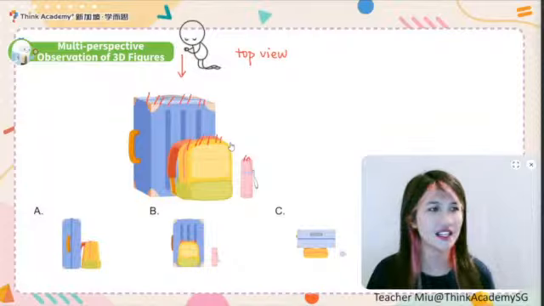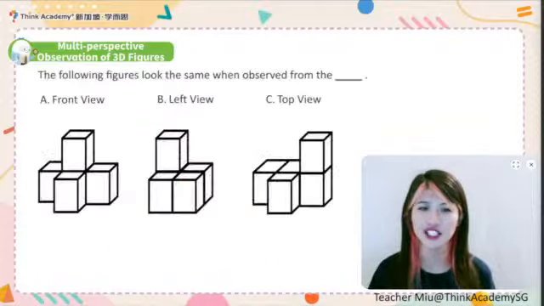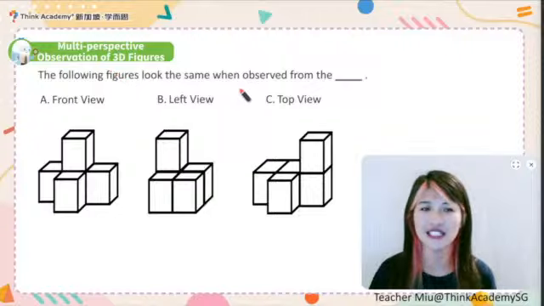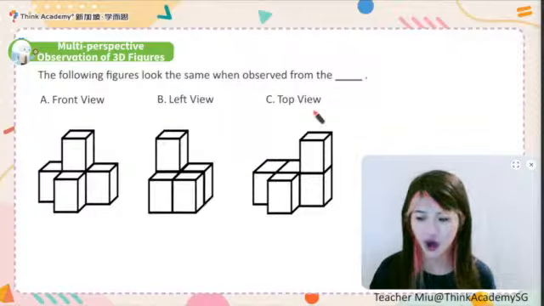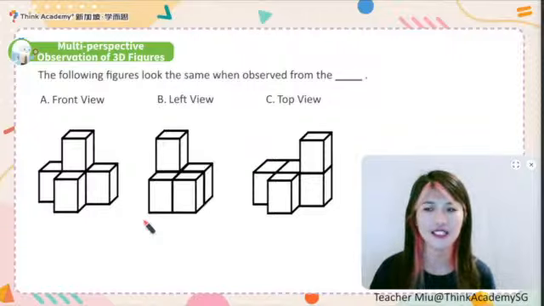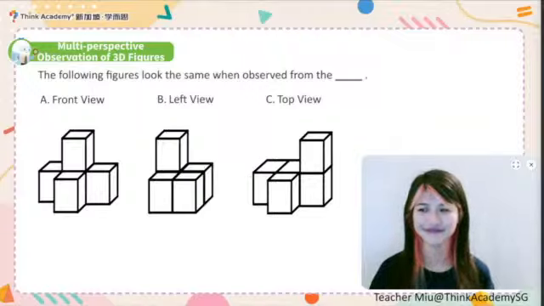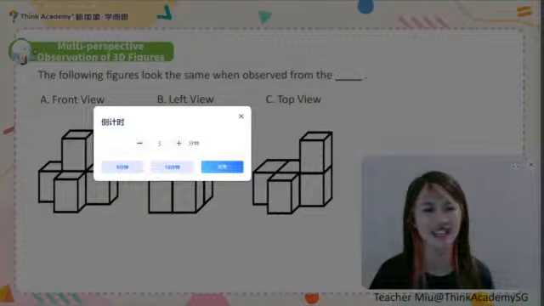If so, now let's take a look at this question. The question asks, the following figure looks the same when observed from the front, from the left, or from the top. Now guys, please try by yourself. I can give you 1 minute for this question.